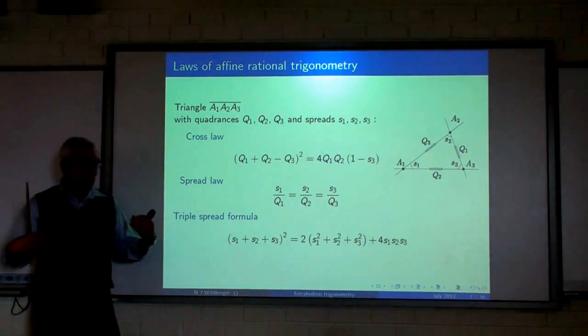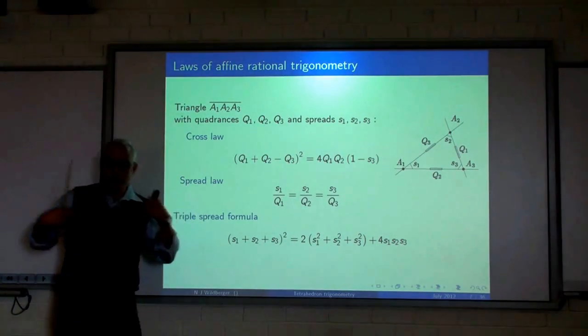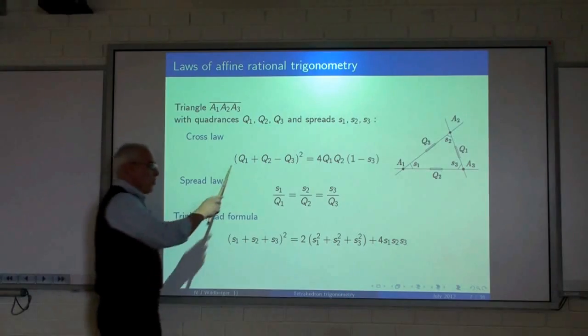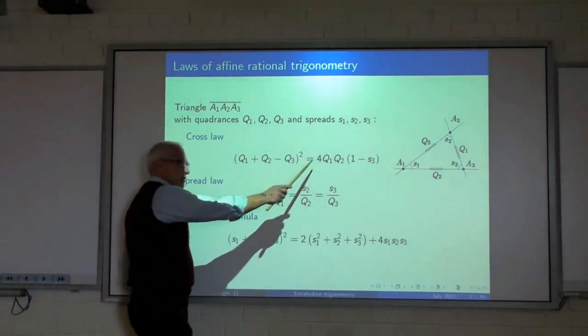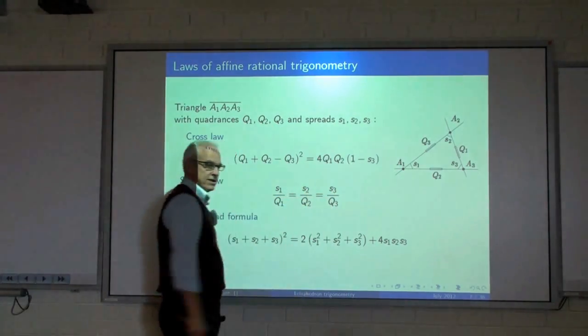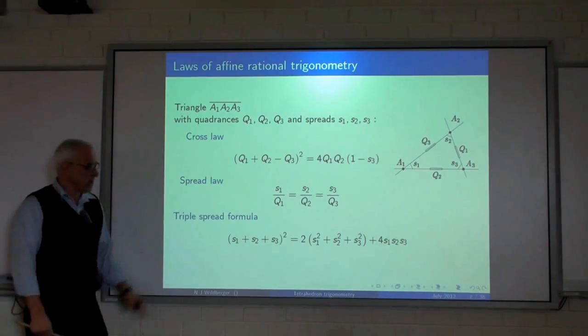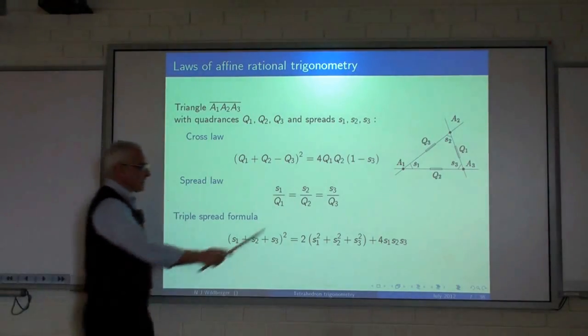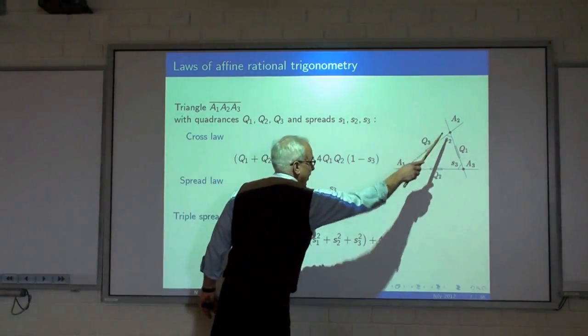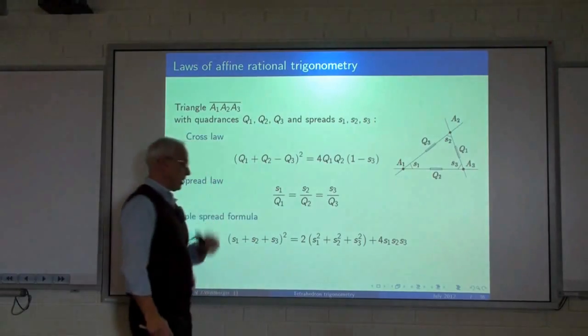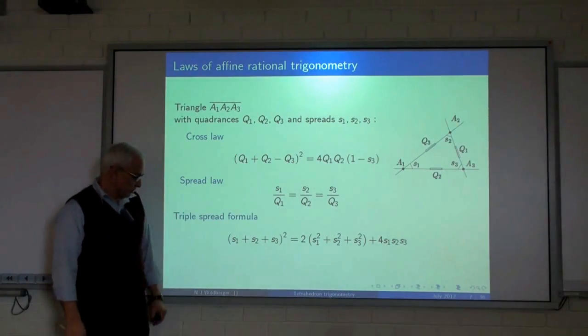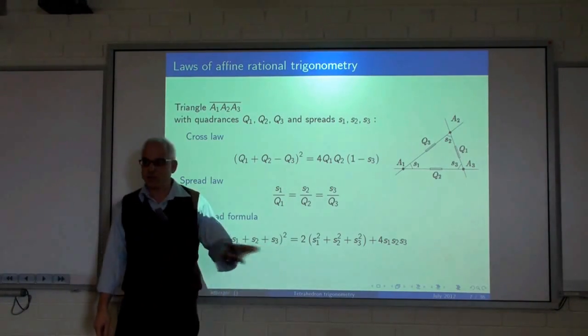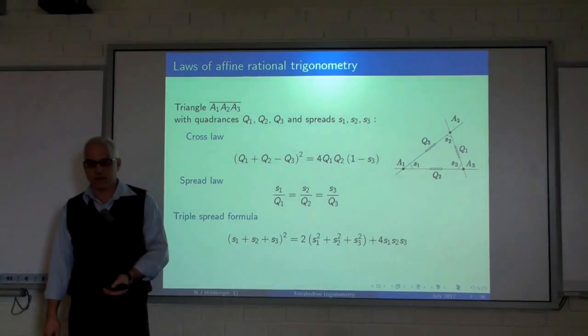It's the most important law. It's one of the most important laws in mathematics. Okay, (Q1 + Q2 - Q3) squared equals 4 Q1 Q2 (1 - S3). The second one is the spread law, which says that the ratio of S1 to Q1 equals S2 over Q2 equals S3 over Q3. And the third one, the triple spread formula, gives us a relationship between the three spreads.